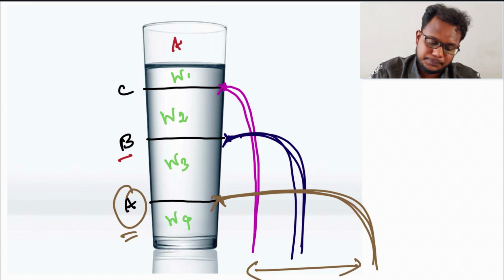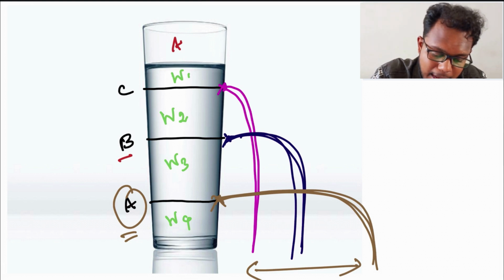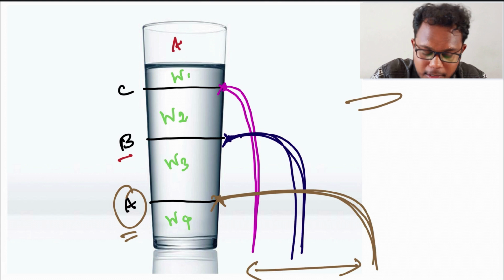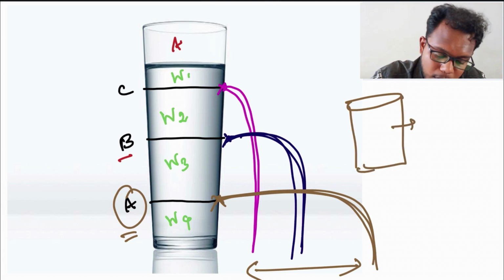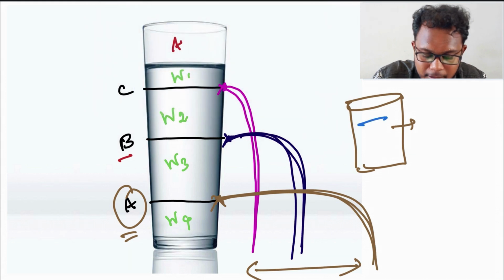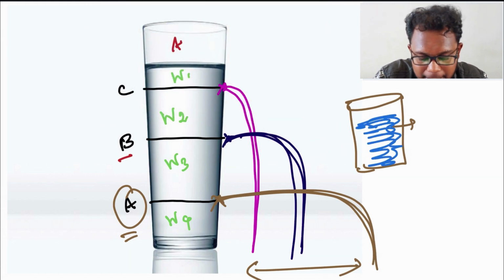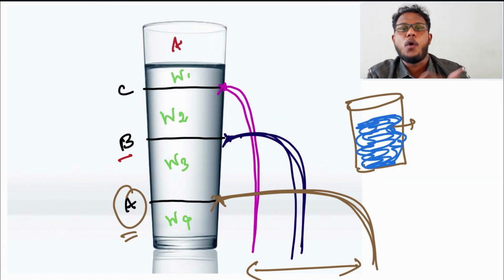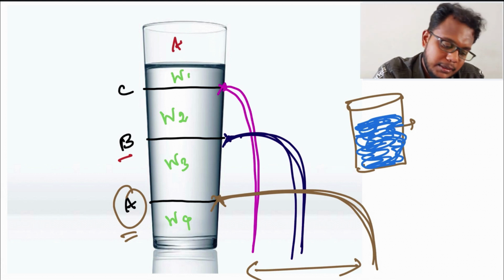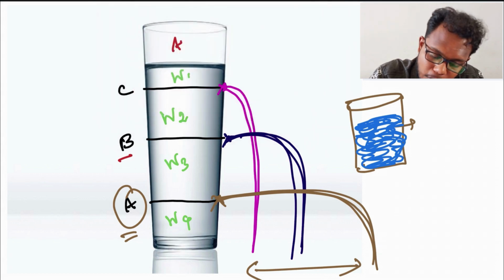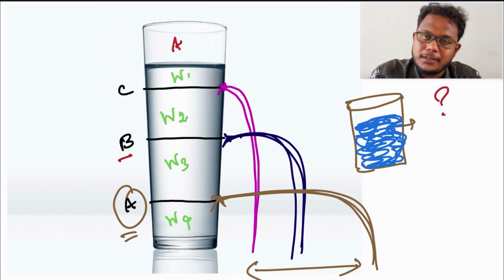So if you are having a tank, maybe a water tank, and water is filled in this tank, and you want to make a pressurized water supply to your home, where should you make the hole? Yes, it is at the bottom.